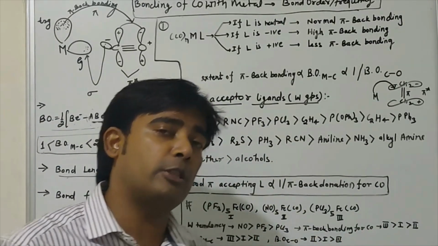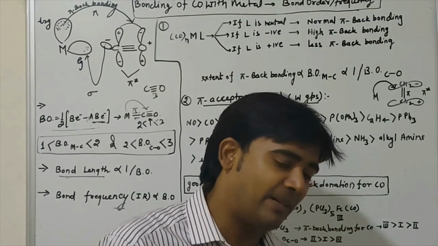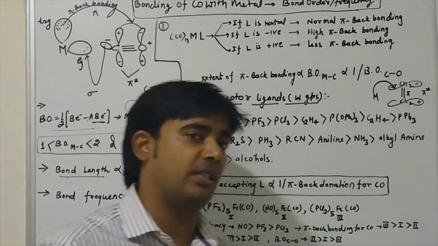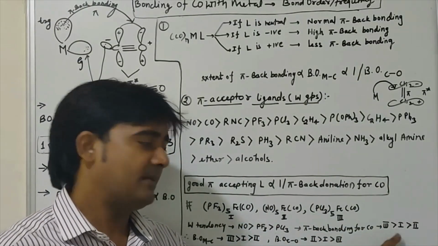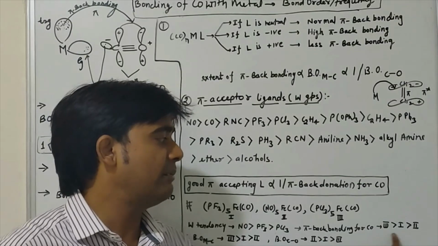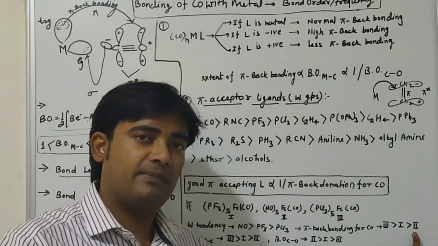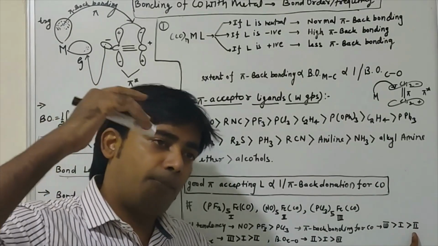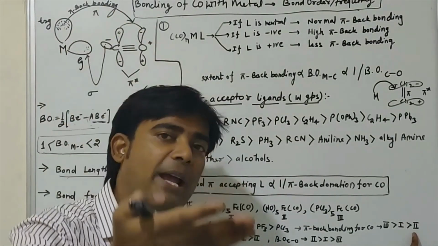Now what will be the order of bond order between metal and carbon and oxygen? We can repeat this. The pi back bonding order will be followed by the bond order between metal and carbon, because the bond order between metal and carbon is directly proportional to pi back donation.